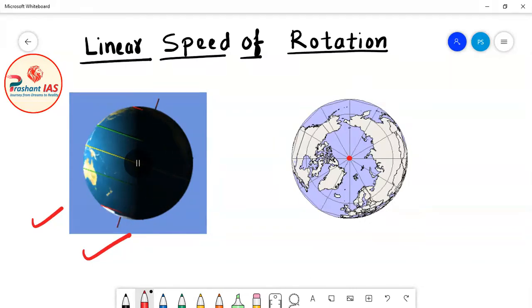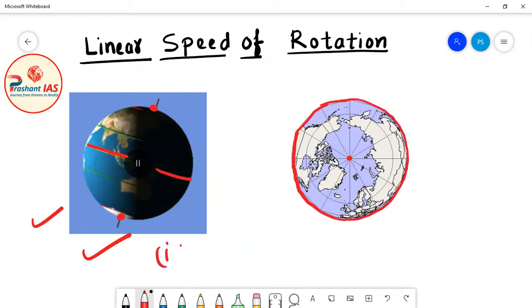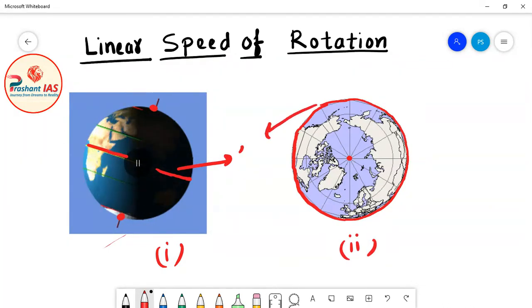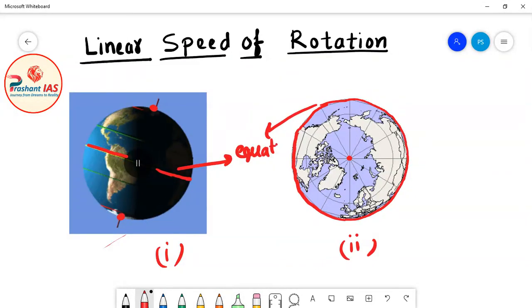So this is the equator, you can see this is the equator. If a person is standing on the side and viewing the earth, then this is the view of earth from side. Definitely this is the pole, and this line is the equator. In diagram 1, this red line represents the equator. And in diagram number 2, again this red line is representing the equator.